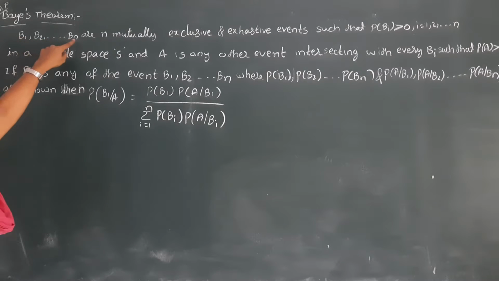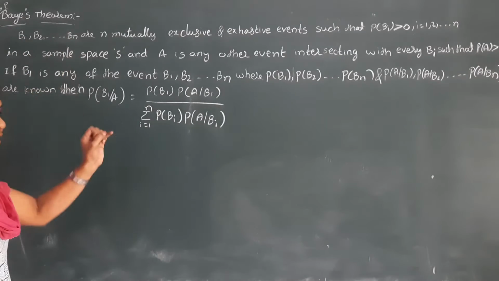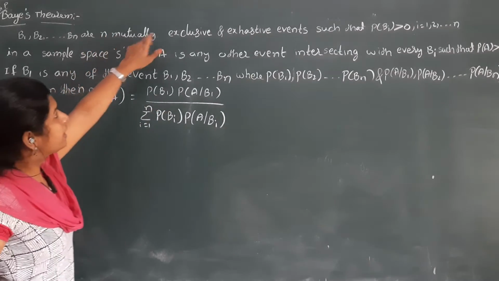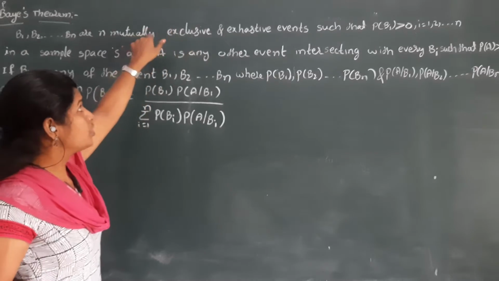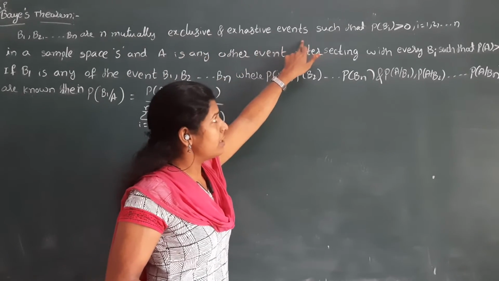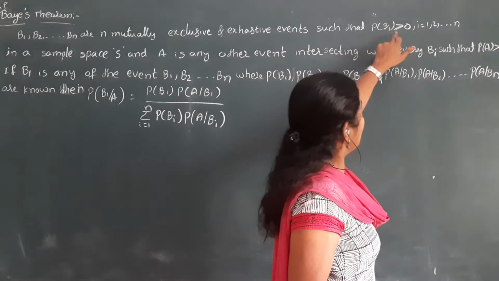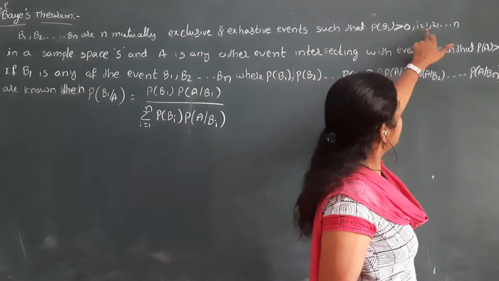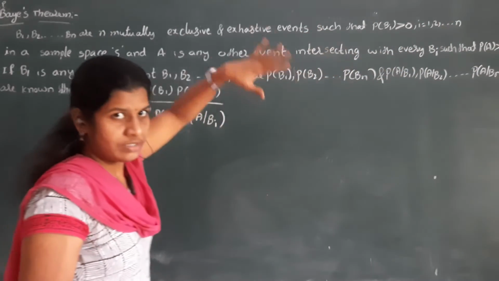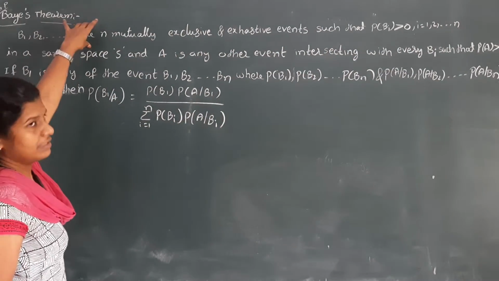B1, B2, so on, Bn are n mutually exclusive events and exhaustive events such that P of Bi is greater than 0, i runs from 1 to n. Now up to this place, let us see what is the meaning of this statement.